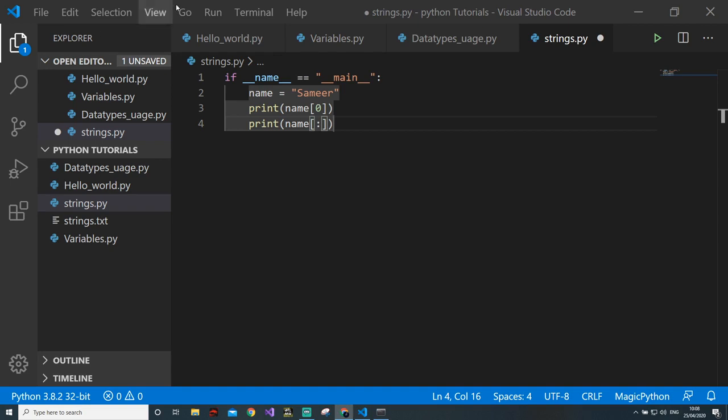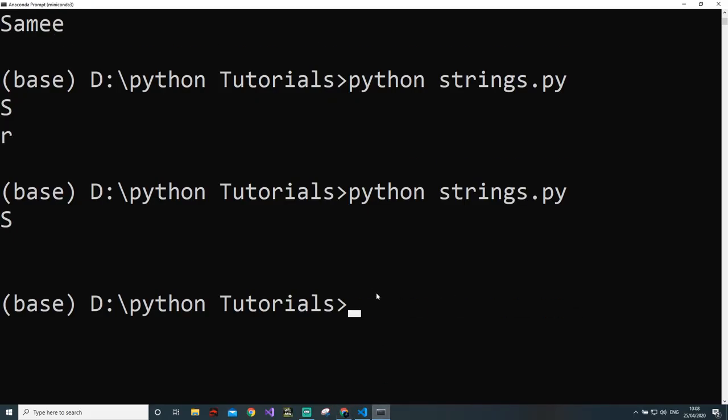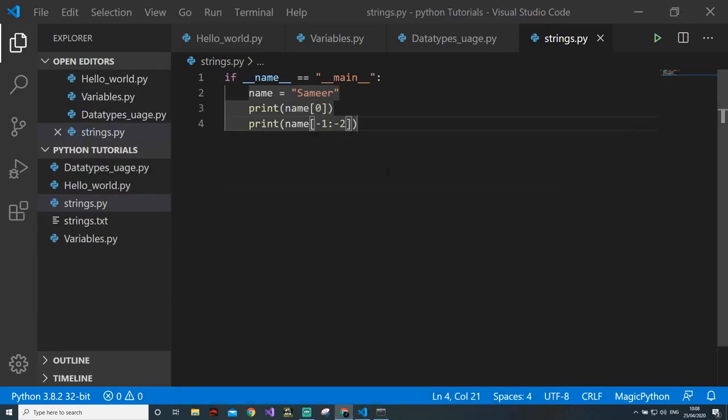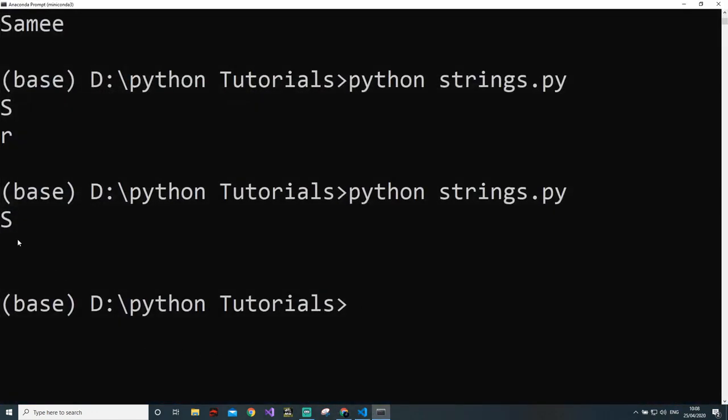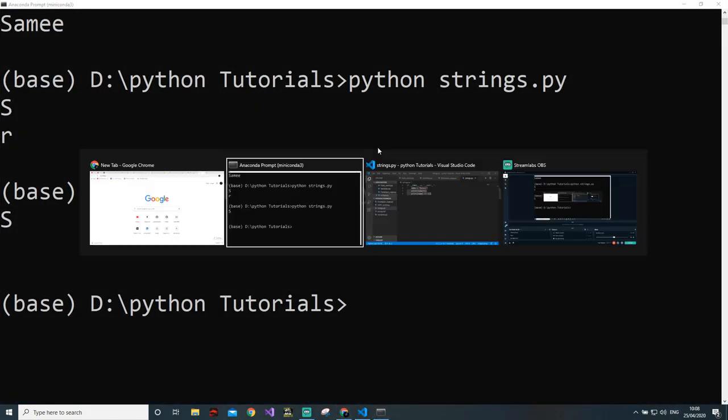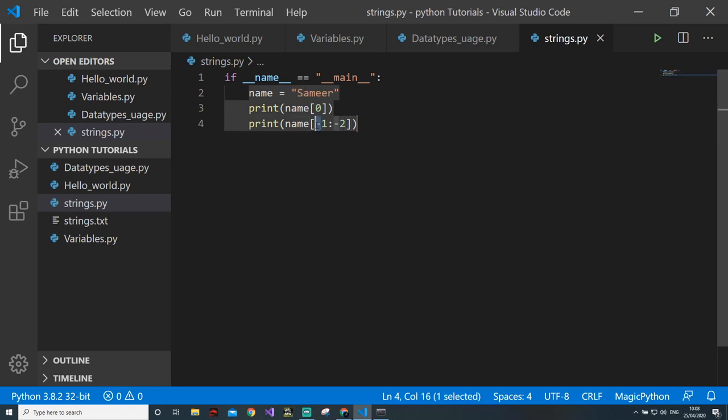But before going to printing the string in reverse, I want to know what the output can be if this is the program. Let's see our output. The output is nothing, because as I told you, here it should be -2 and then it should go to -1.